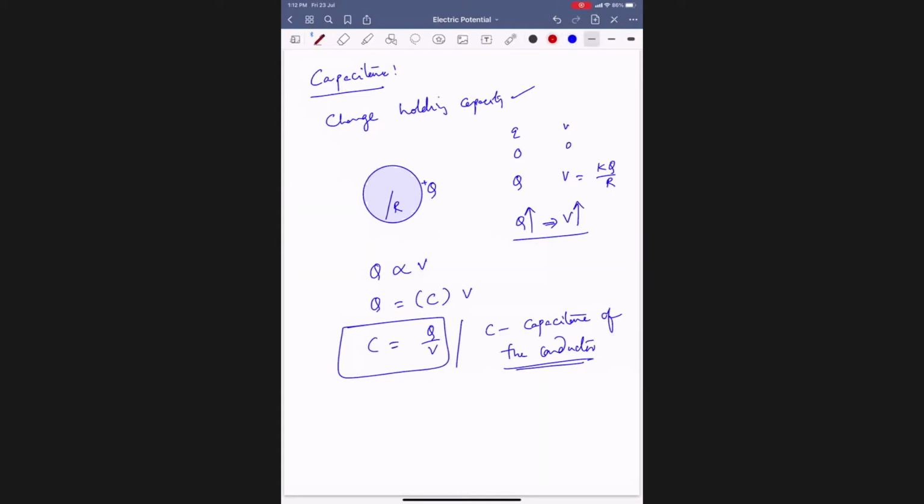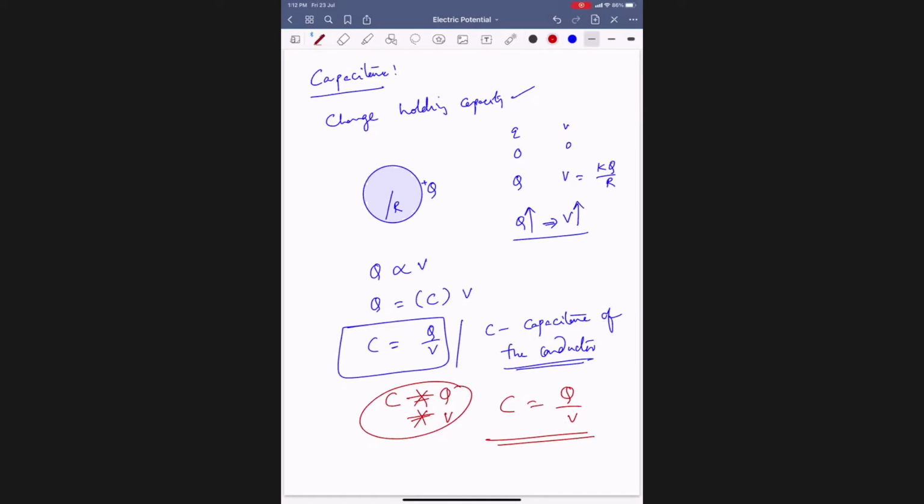It is only the ratio of Q by V, just like in lower classes we study Ohm's law, V equals IR, R is V by I. Here also, C does not depend on Q or on V. It is just the ratio Q by V. More charge, more potential; less charge, less potential. But the ratio for a given conductor remains constant. For a given conductor, C is fixed.